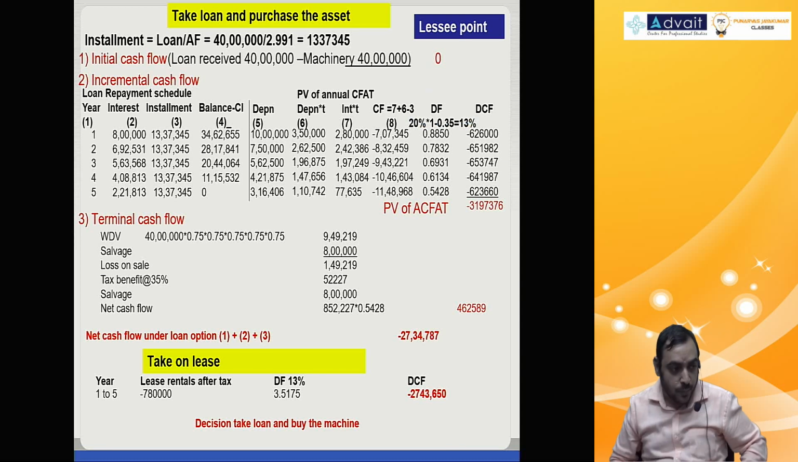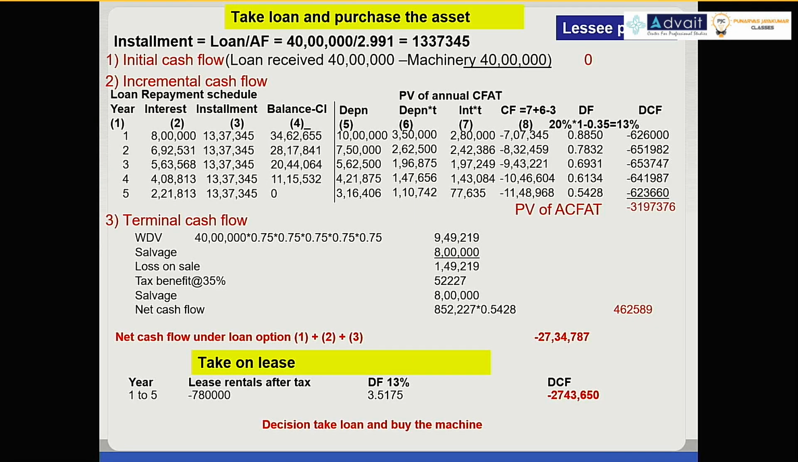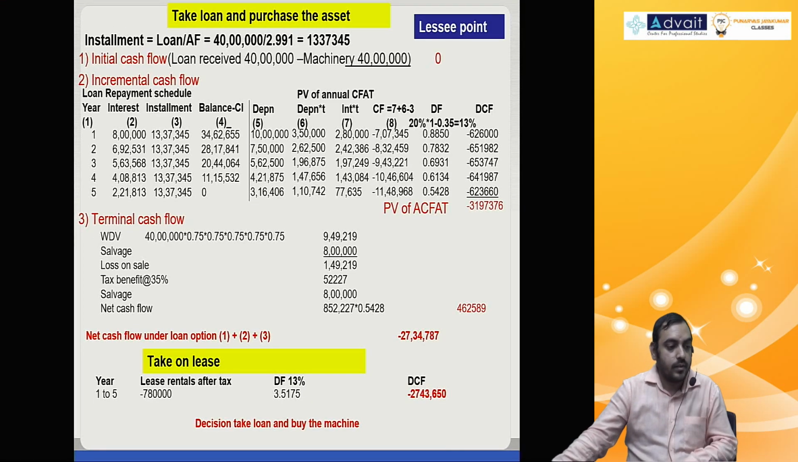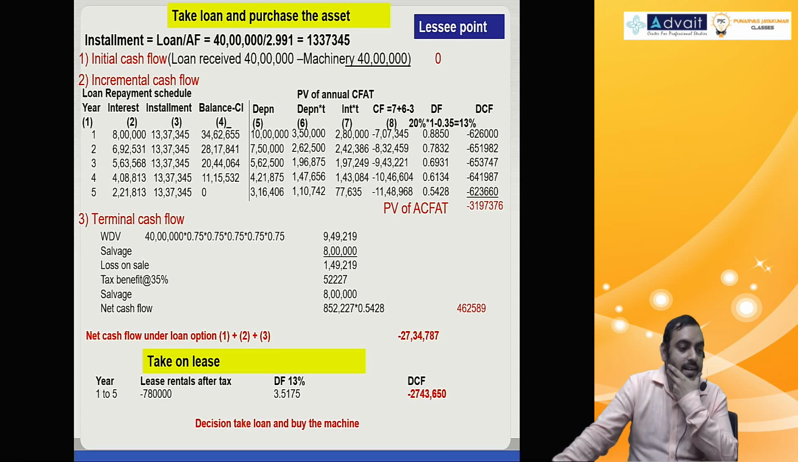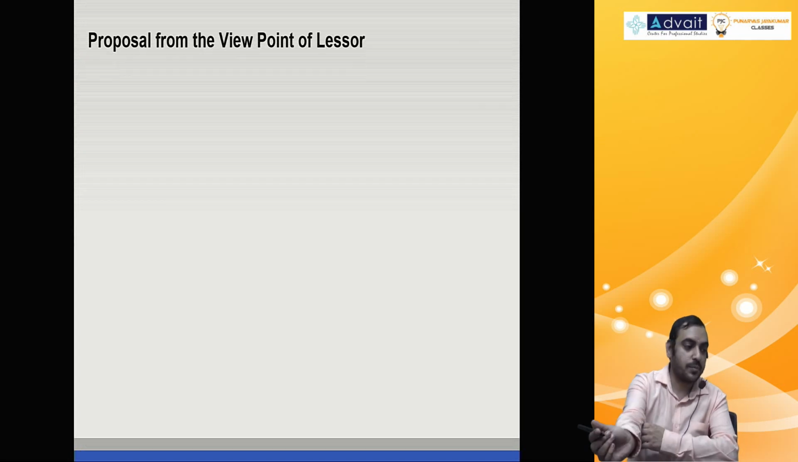Okay, so this is from lessee point of view. Just go through it for 10 seconds. We'll do from lessor point of view. Fine? Good. Let's do from lessor point of view now. It's very simple.